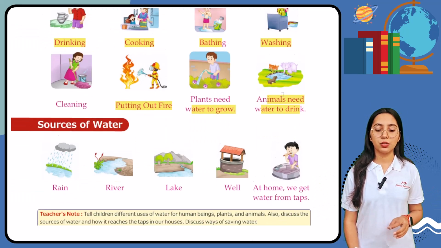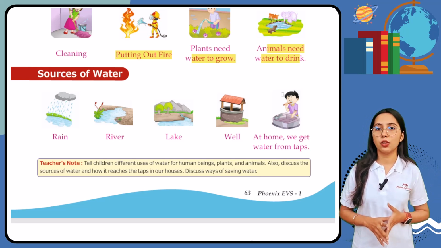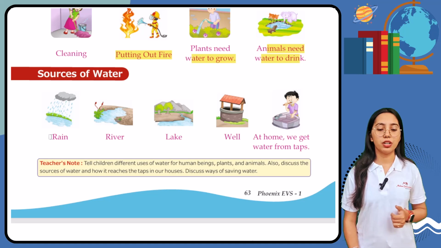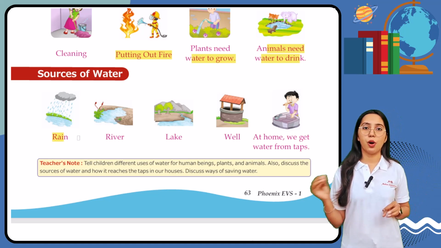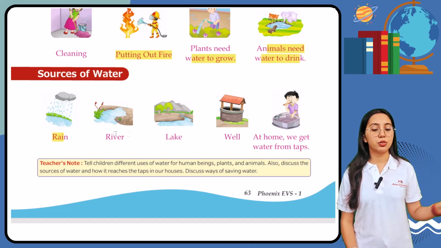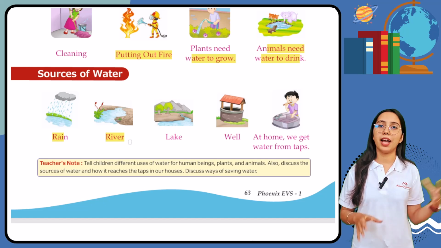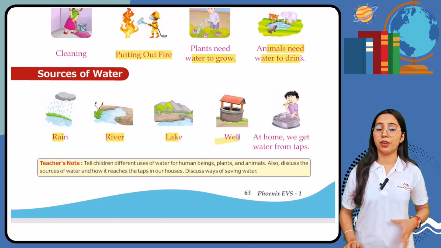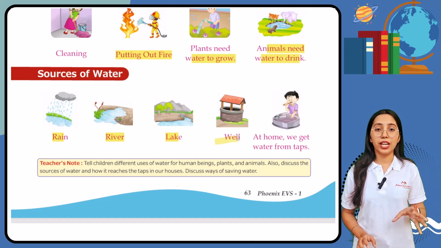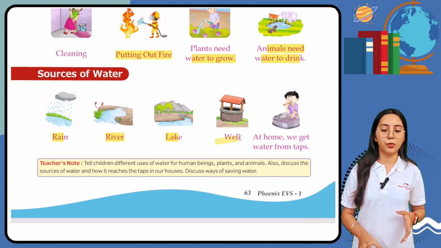Now let's see the sources of water. So sources of water means that from where we are getting the water. So the main source of water is rain. So students, we all get water from rain, right? Then another source of water is river, and these rivers are refilled by the rain only. Then we have lakes and wells. So well is the underground water, right? And our rainwater gets deep inside the ground, that comes as the underground water only.